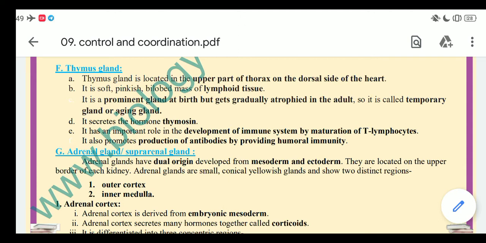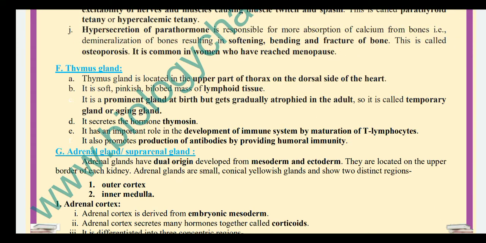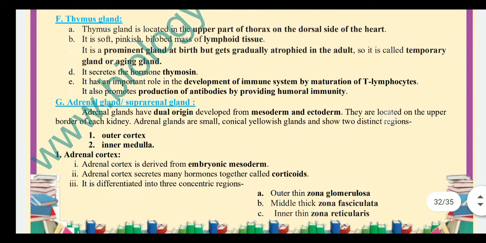Good morning, students. We have turned to the last part of this chapter, where we have finished so many glands before. Now we are going to start with the F, that is thymus gland. Thymus gland is located in the upper part of the thorax on the dorsal side of the heart.